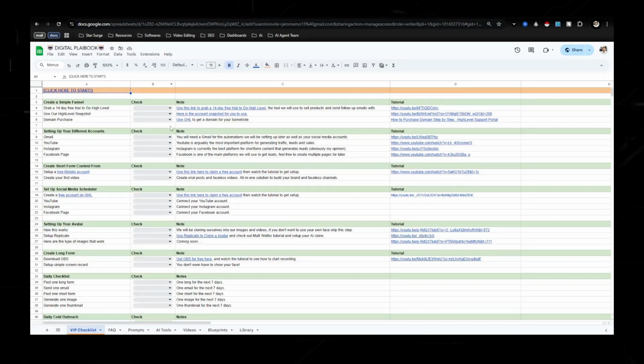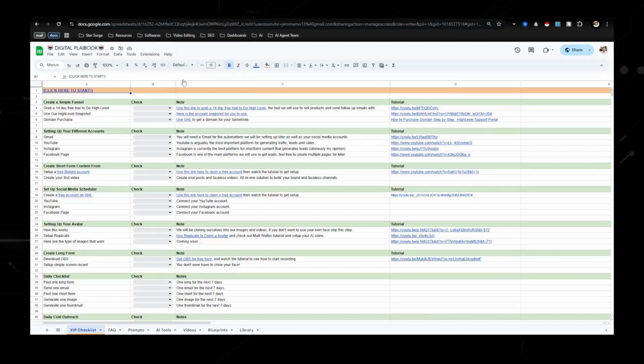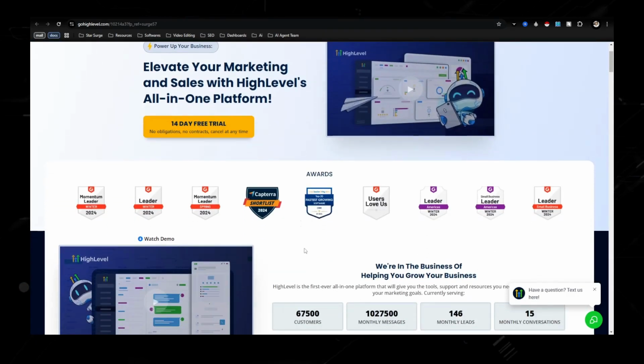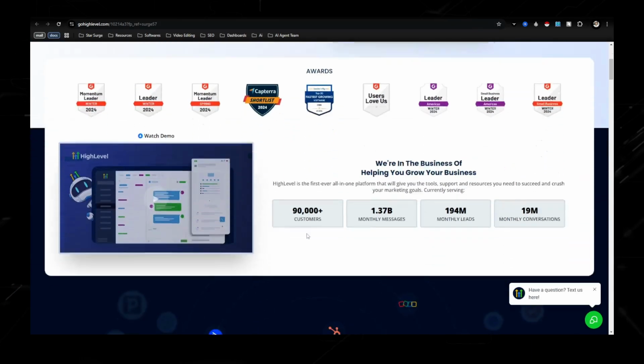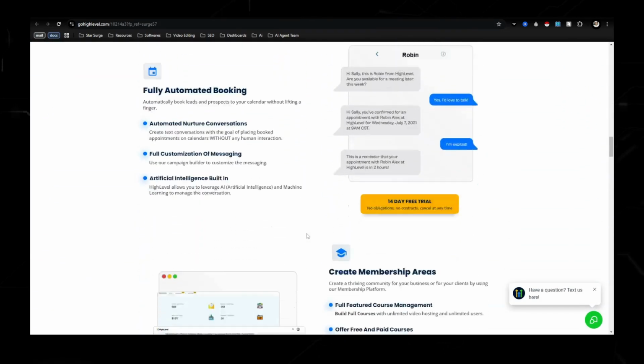Now, the first tool that you're going to need is Go High Level. The reason why is because it is an all-in-one marketing tool that allows you to not only send out emails and create websites and have a social media planner, but it is the foundation of your business. I know a lot of people say that they want to get everything for free and they don't want to buy all these tools, but how would you build a house without any tools? That's just not something that you would expect. So go ahead and get this.